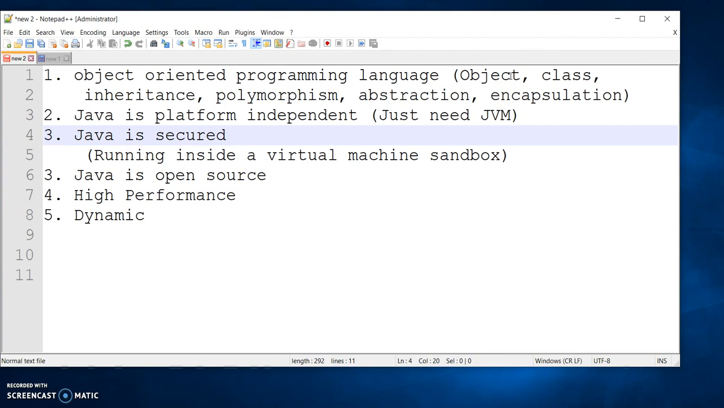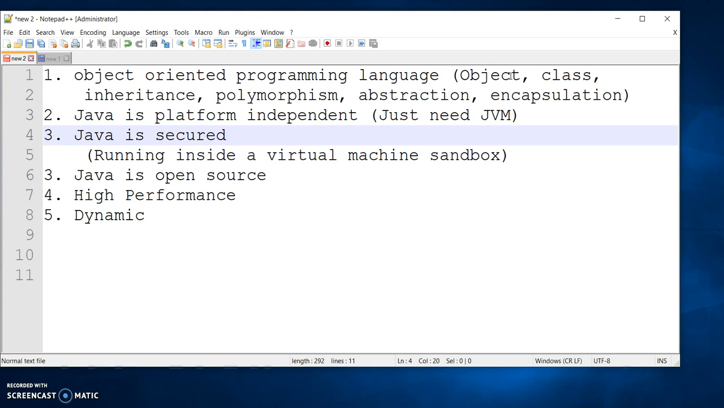Then Java is secured. And what does Java secured mean? This means that once we get the bytecode, which is only machine readable, this bytecode runs inside the Java Virtual Machine sandbox. So the hacker cannot read the code of the class file and find out the logic of it.